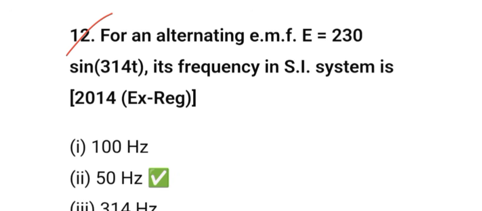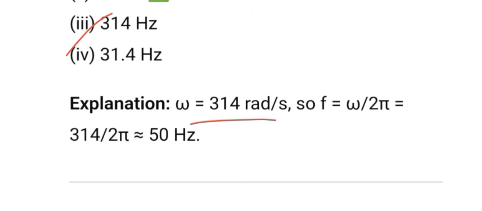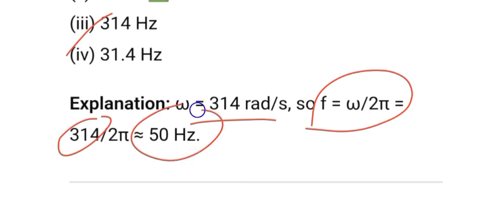For an alternating EMF E is equal to 230 sin 314 t, its frequency in SI system is 50 Hz. 314 is omega, and the formula for F is omega by 2 pi. So if we put 314 in place of omega, our answer will be 50 Hz.